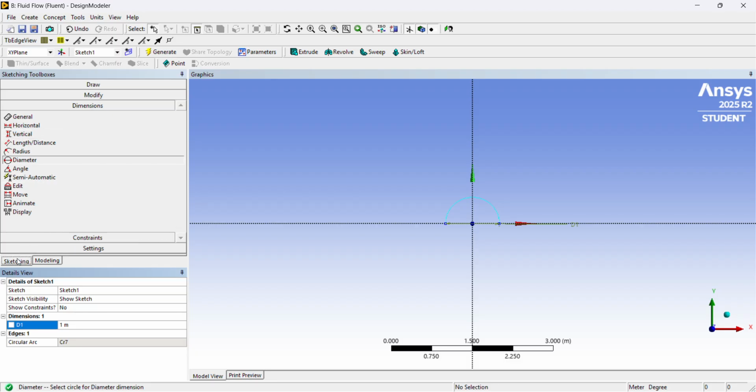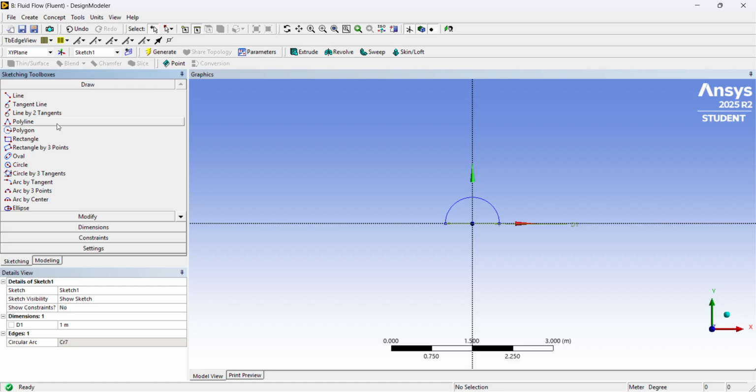Now we will add lines. So from here, add a line, add another line here, and 2 vertical lines.